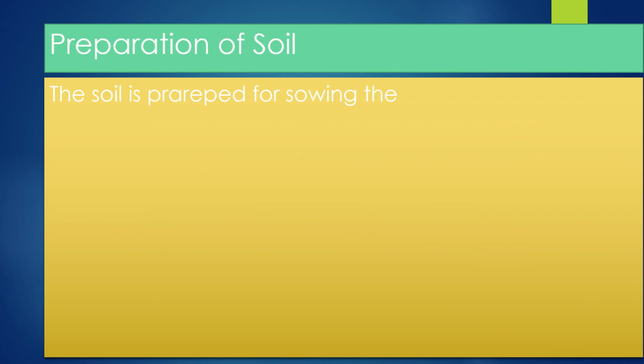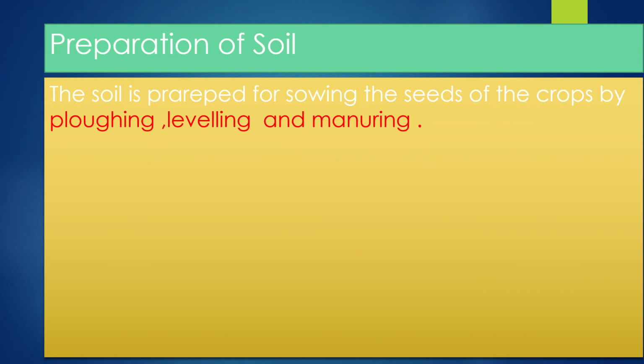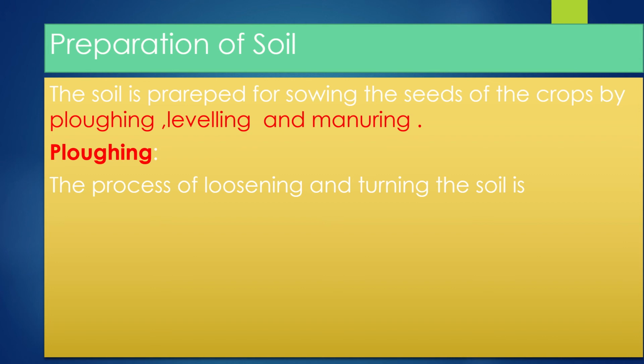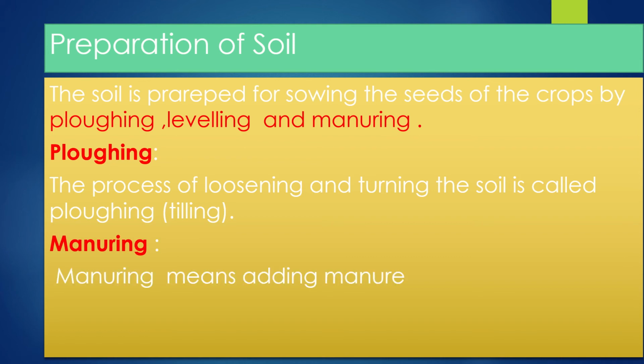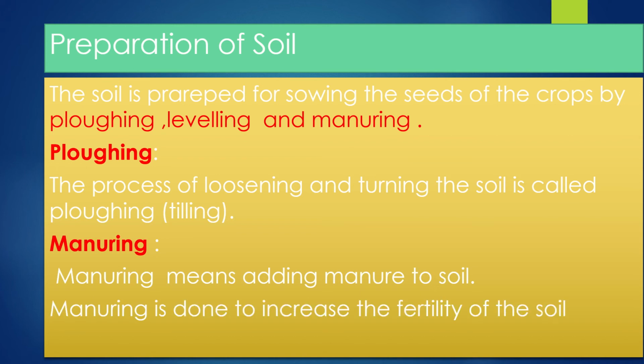The soil is prepared for sowing the seeds of the crops by plowing, leveling and manuring. What is the meaning of plowing? The process of loosening and turning the soil is called plowing or tilling. Manuring means adding manure to soil. Manuring is done to increase the fertility of the soil before seeds are sown into it.